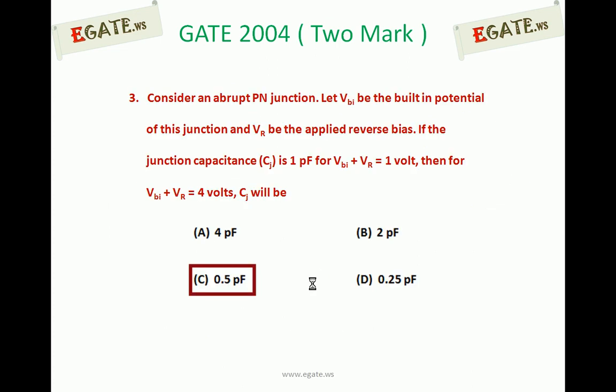Since capacitance is inversely proportional to root of voltage, as voltage increases, capacitance has to reduce. That is what happened. VBI plus VR was previously 1 volt, so you get capacitance as 1 picofarad. Now the reverse voltage increases, so definitely capacitance has to reduce. How much? It is 0.5 picofarad. So if we know that concept, we can eliminate options A and B, and arrive at only 2 options, C and D. Out of these, one is going to be right. That one we have calculated as 0.5 picofarad. Thank you.